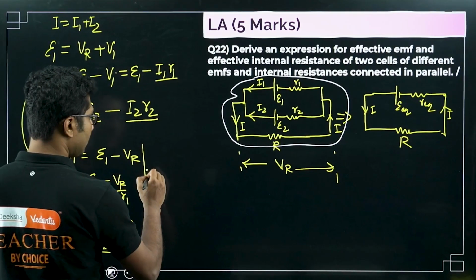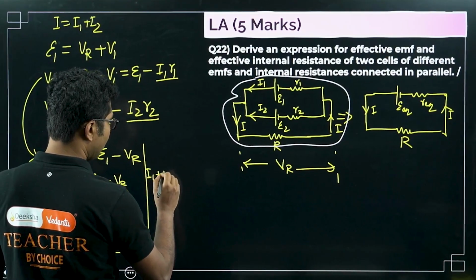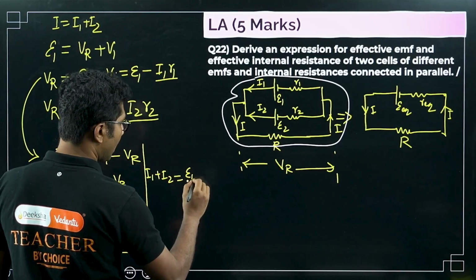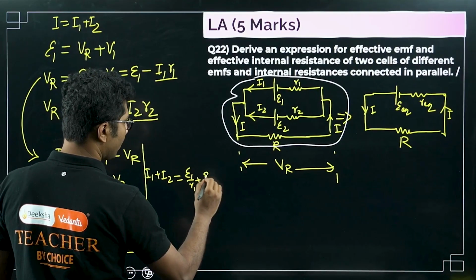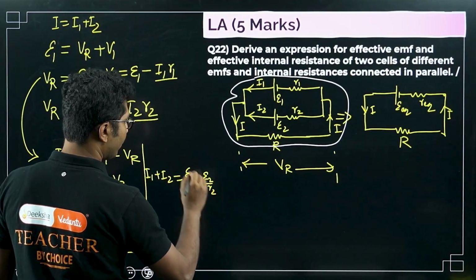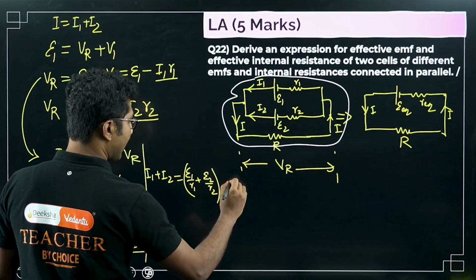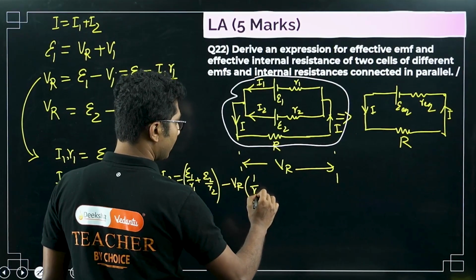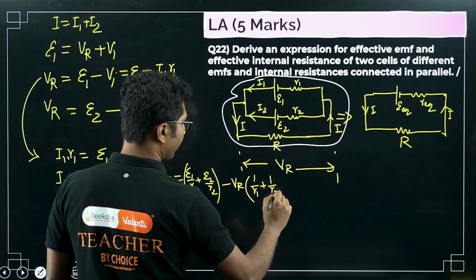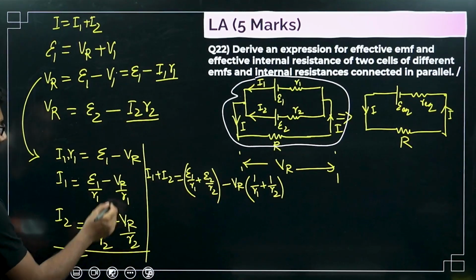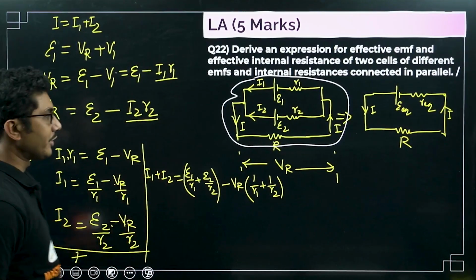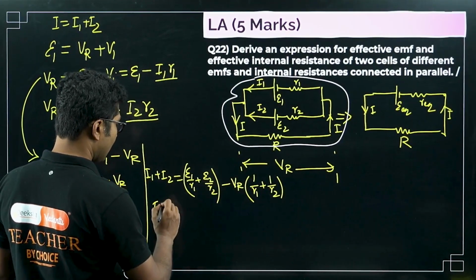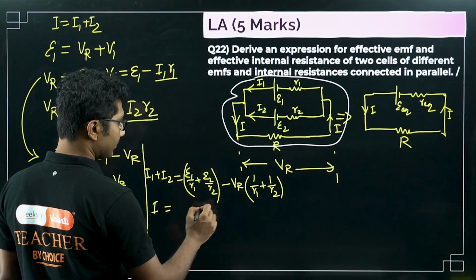So I1 plus I2 equals epsilon 1 by R1 plus epsilon 2 by R2 minus VR times 1 by R1 plus 1 by R2. Okay, so the negative VR is common, so it is minus VR times 1 by R1 plus 1 by R2. So this is the current I. This is the current I equals this.